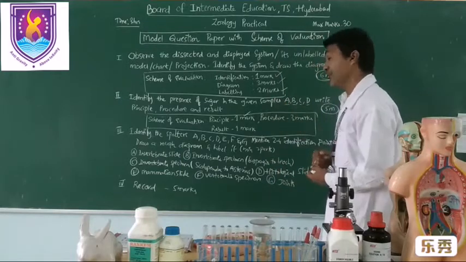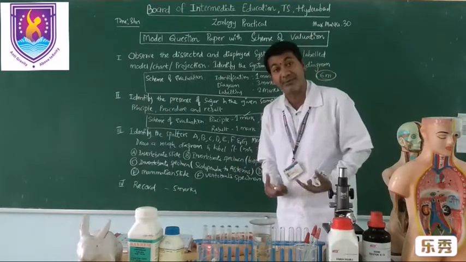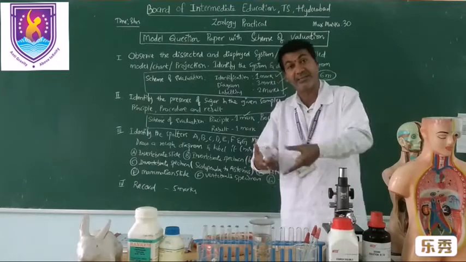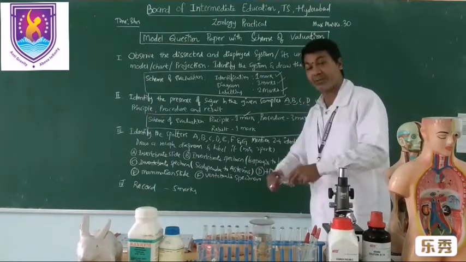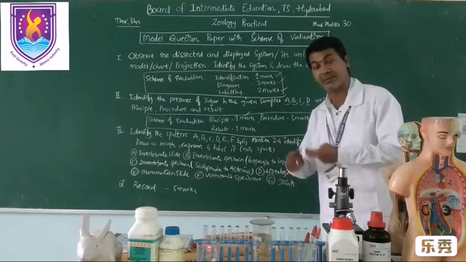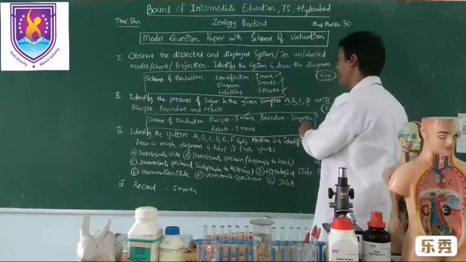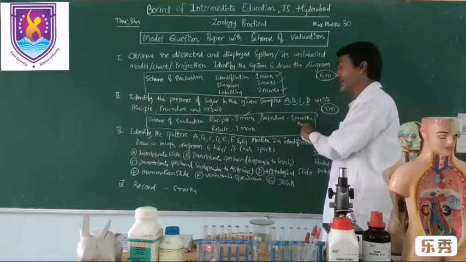Then the procedure. You are going to perform that activity in front of the examiner, so you have to write the step-wise procedure: what you have taken, and what steps you are involved in. For that you will be awarded 3 marks, my dear students, procedure 3 marks.